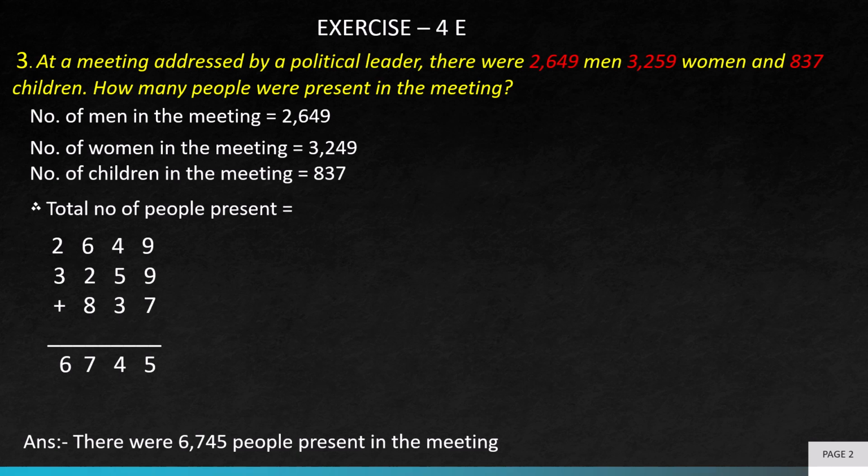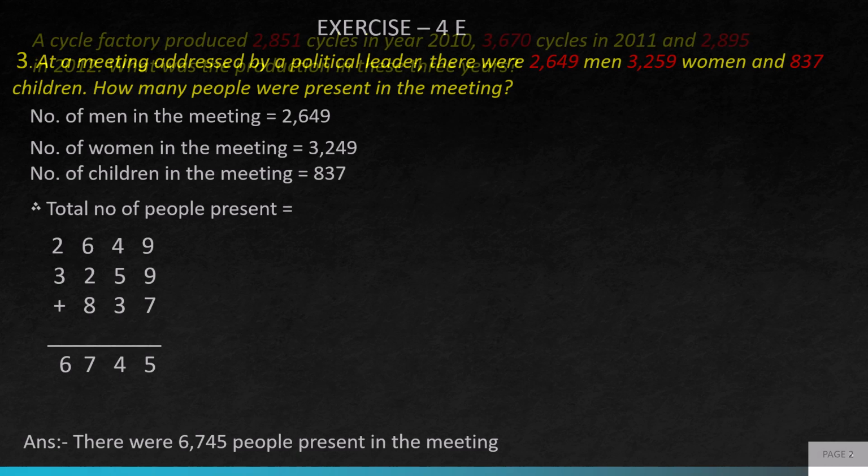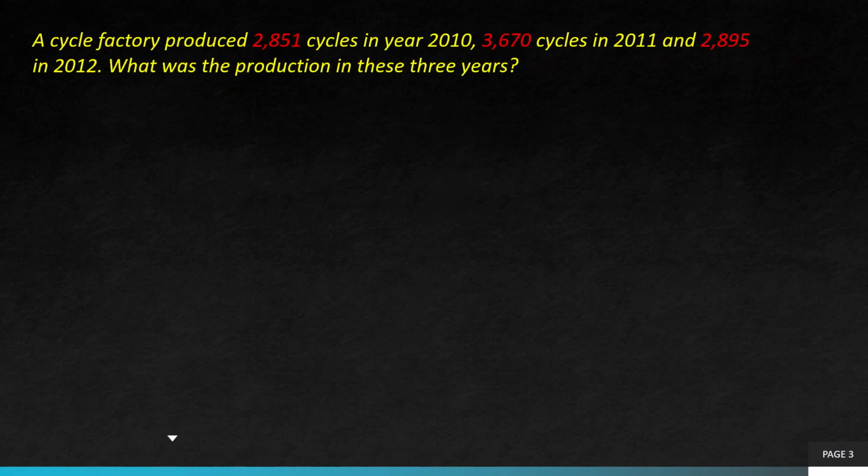Now let us move to the next question, that is question number 4. As you can see in question number 4, a cycle factory produced 2,851 cycles in the year 2010, 3,670 cycles in 2011, and 2,895 in 2012.